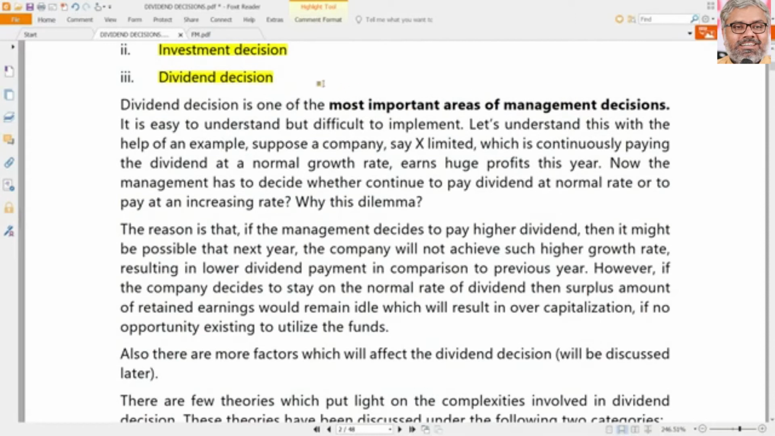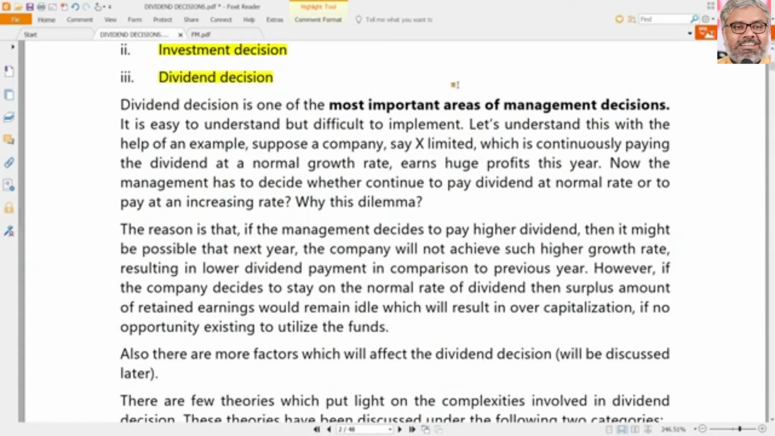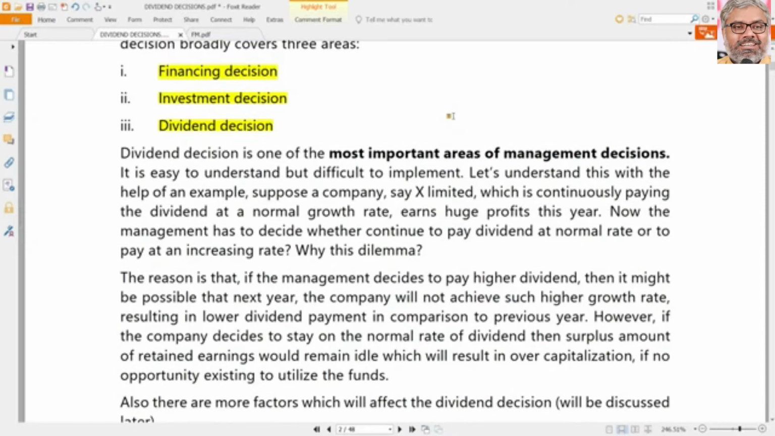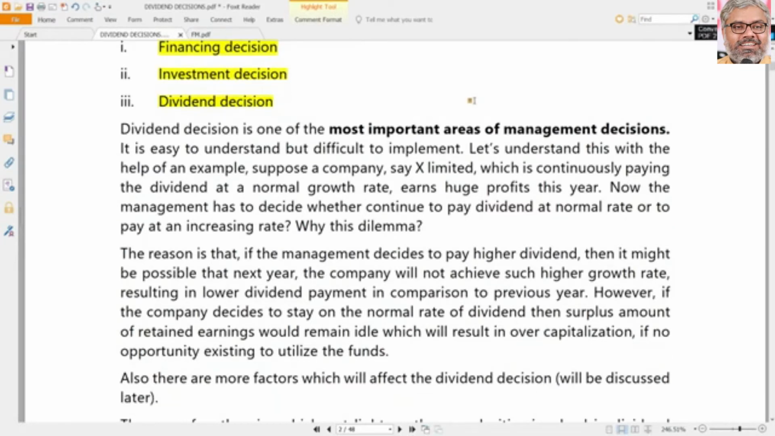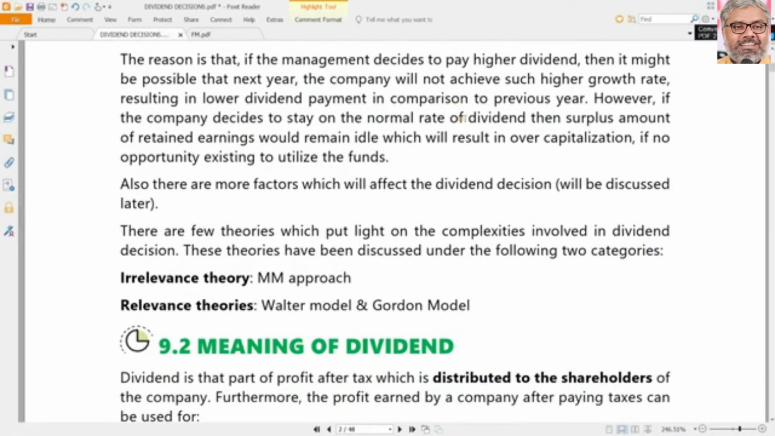Now the topic we are looking at is dividend decision. Dividend decision is of course one of the most important areas of management decisions, no doubt about it. But what is the major problem that any management faces while taking this type of decision? First of all, the dividend decision is about whether to pay dividend or not. That is the first thing. The second thing is, okay, we have decided to pay dividend, but how much to pay.